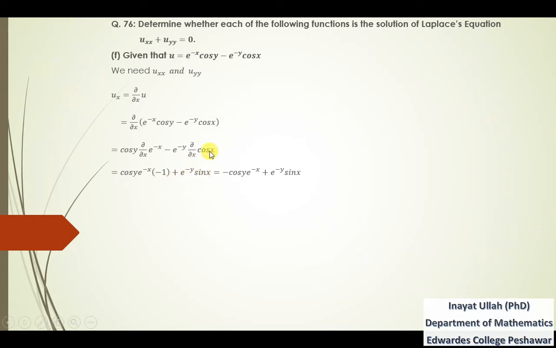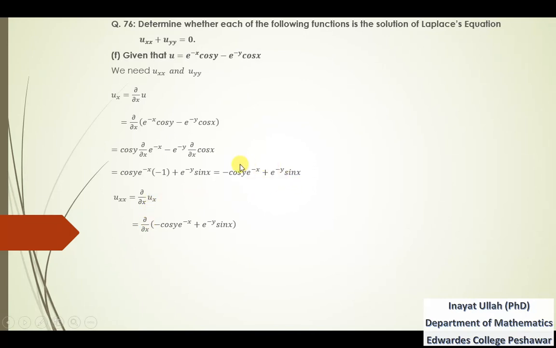I have written this derivative directly here. Now minus 1 into this function gives that. So that is the first derivative of u with respect to x. We need the second derivative with respect to x. So the second derivative of u with respect to x is del x of ux.